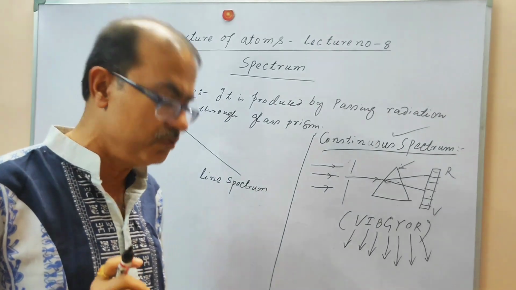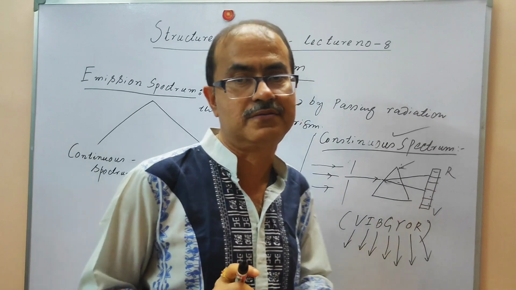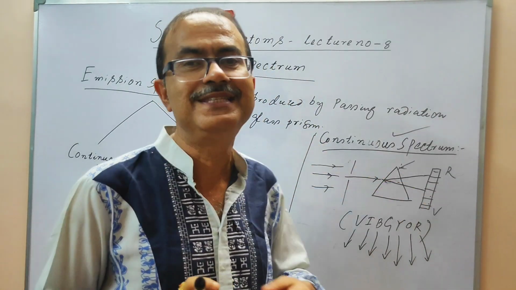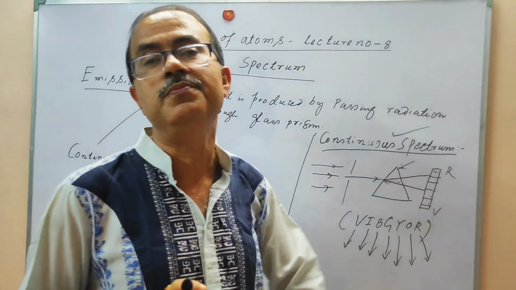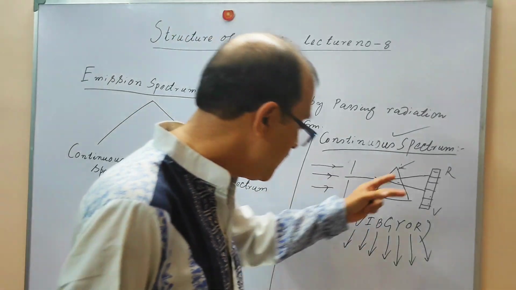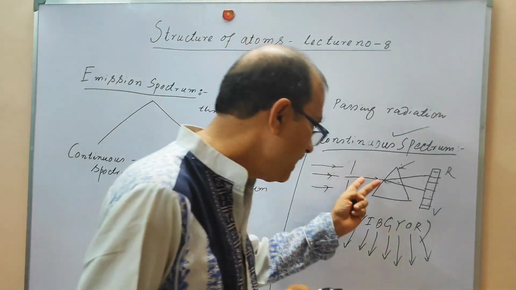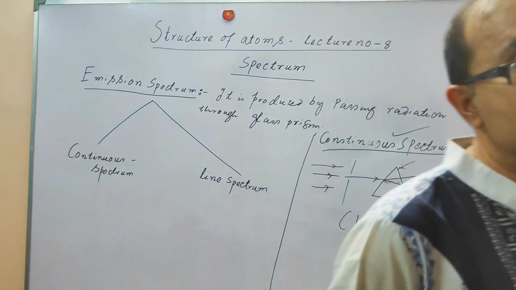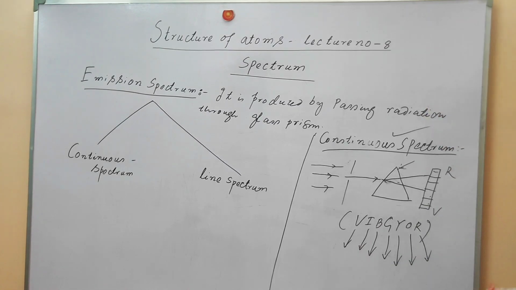White light basically consists of all the wavelengths in the visible range. When it is passed through this glass prism, what is going to happen? The speed of all the wavelengths changes, and the red light will have the highest speed and the violet light the least speed. That is why violet light is bent the most, and the red light will bend the least. So we find a splitting, and this splitting is called the dispersion of the white light.